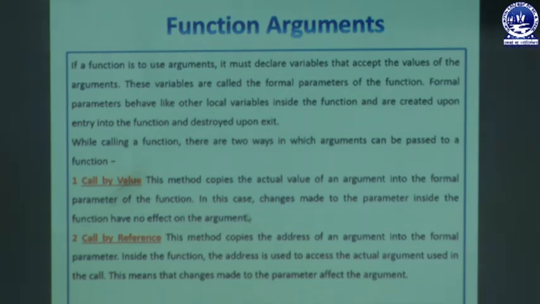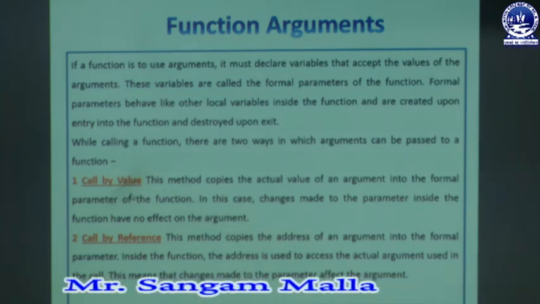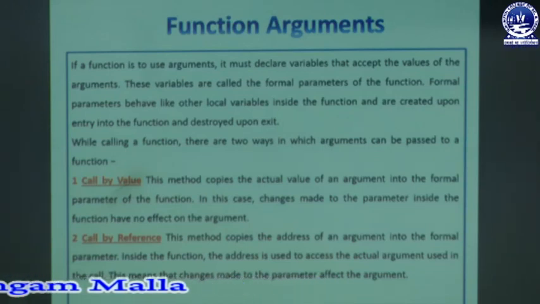That means whenever we are passing any value directly from the calling function to the called function, at that time we call the concept call by value. Whenever we are changing any parameter in the called function, it will not be reflected in the calling function. So this is the main demerit, or the property, of call by value.